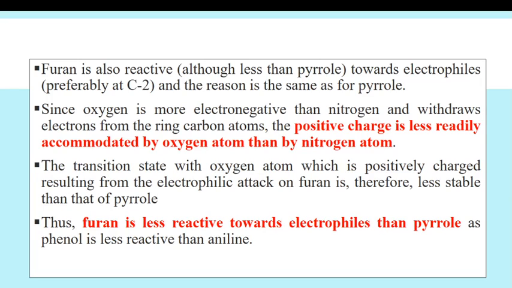Oxygen is more electronegative than nitrogen, but the reactivity of pyrrole is higher than furan. The reason behind it is that positive charge is accommodated less by the oxygen atom than by the nitrogen atom. That's why pyrrole, which contains nitrogen as the heteroatom, is more reactive than furan.